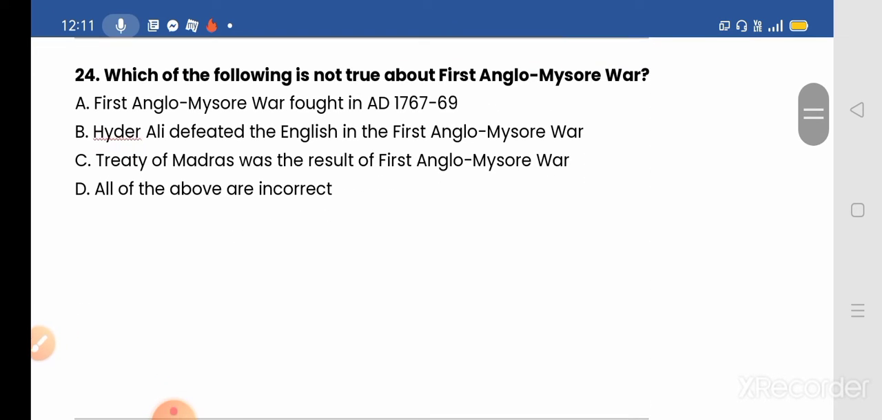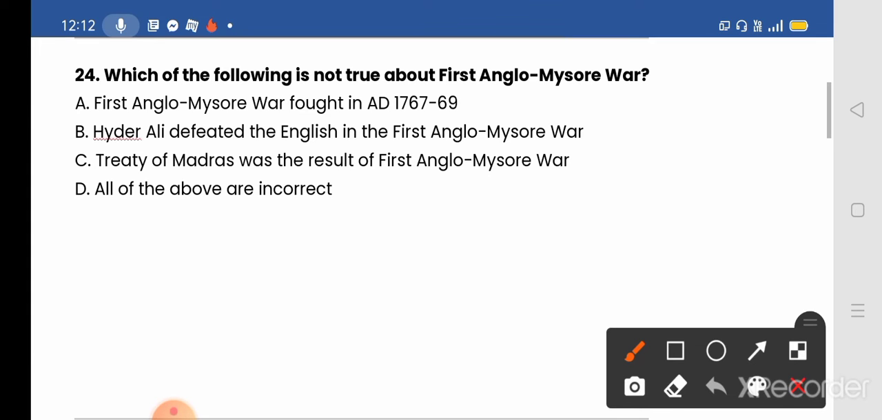Question number 24. Which of the following is not true about the First Anglo-Mysore War? Option given: A, the First Anglo-Mysore War was fought in AD 1767 to 1769. B, Hyder Ali defeated the English in the First Anglo-Mysore War. C, the Treaty of Madras was the result of the First Anglo-Mysore War. And D, all of the above are incorrect. So the correct answer will be option D. All of the above are incorrect.